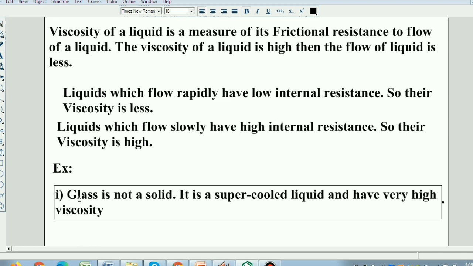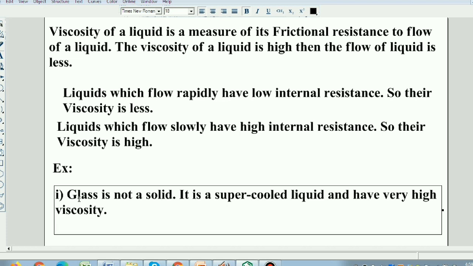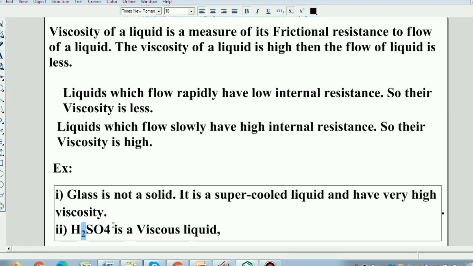Similarly students, if you take H2SO4, sulfuric acid, it is also known as the king of chemicals. H2SO4 is a viscous liquid. This is because of the existence of hydrogen bonding.